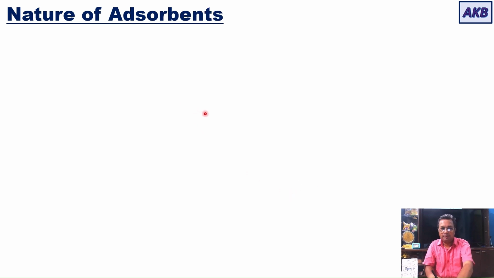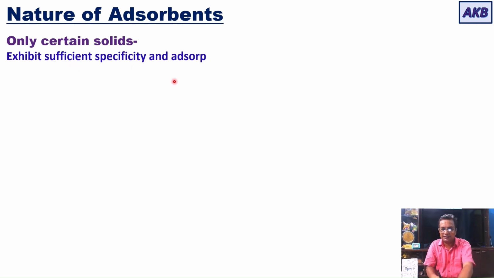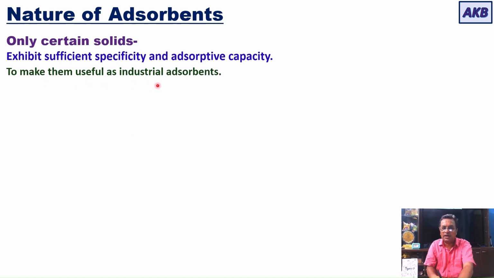Continuing with the same topic, nature of adsorbents: only certain solids exhibit sufficient specificity and adsorptive capacity. Not all solids will have the specificity and adsorptive capacity. There are only certain solids, and only those solids will be useful as industrial adsorbents. So the point is, only certain solids exhibit sufficient specificity and adsorptive capacity to make them useful as industrial adsorbents.